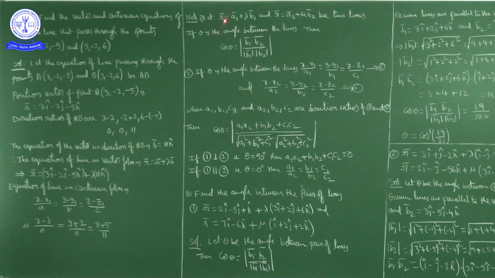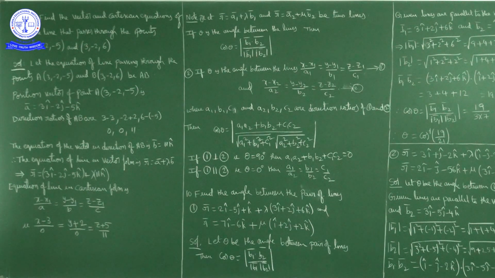So here the direction of the first line is along the vector b1 bar. The direction of the second line is parallel to the vector b2 bar. So the angle between these two lines is nothing but the angle between b1 bar and b2 bar. The line r bar is equal to a1 bar plus lambda b1 bar is parallel to the vector b1 bar, and the line r bar is equal to a2 bar plus mu b2 bar is parallel to the vector b2 bar.